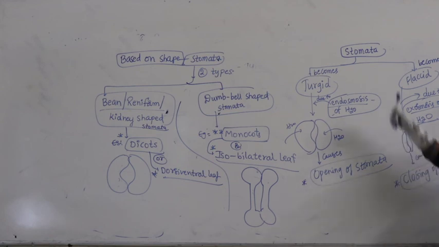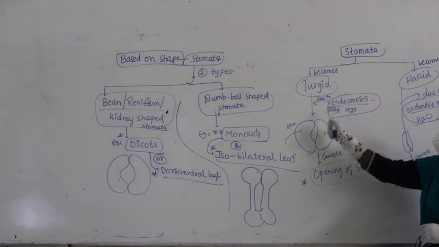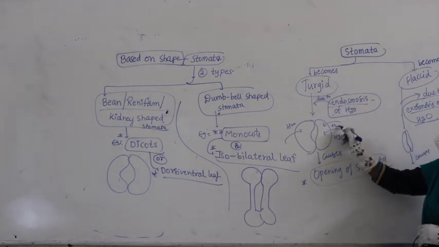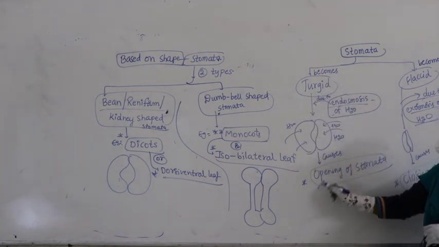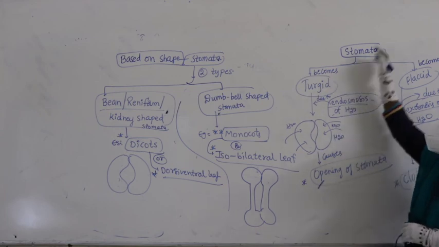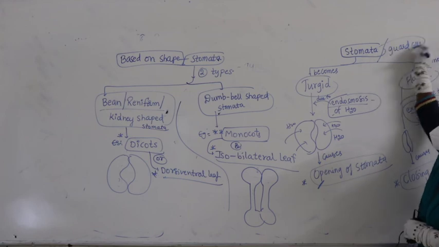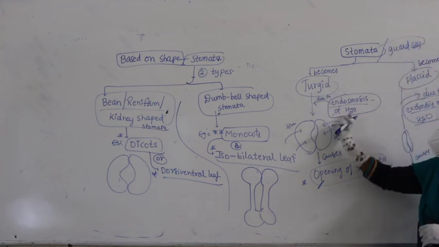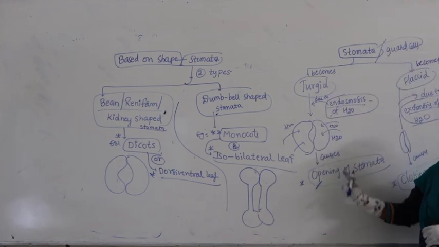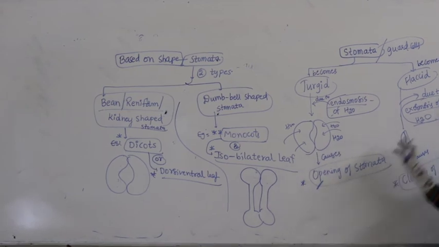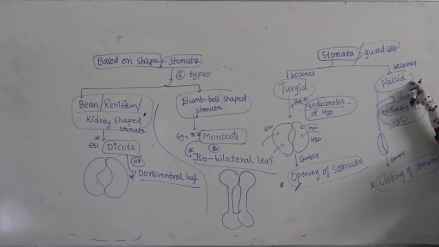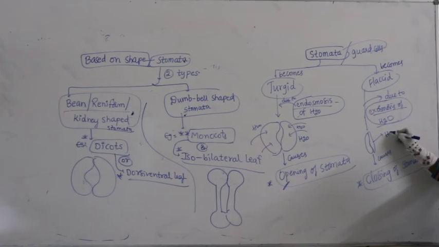So, when stomata becomes turgid due to endosmosis of water, water enters inside, that causes opening. That means when guard cells become turgid due to endosmosis of water, it causes opening of stomata. When guard cells become flaccid, they lose water, water is going out.